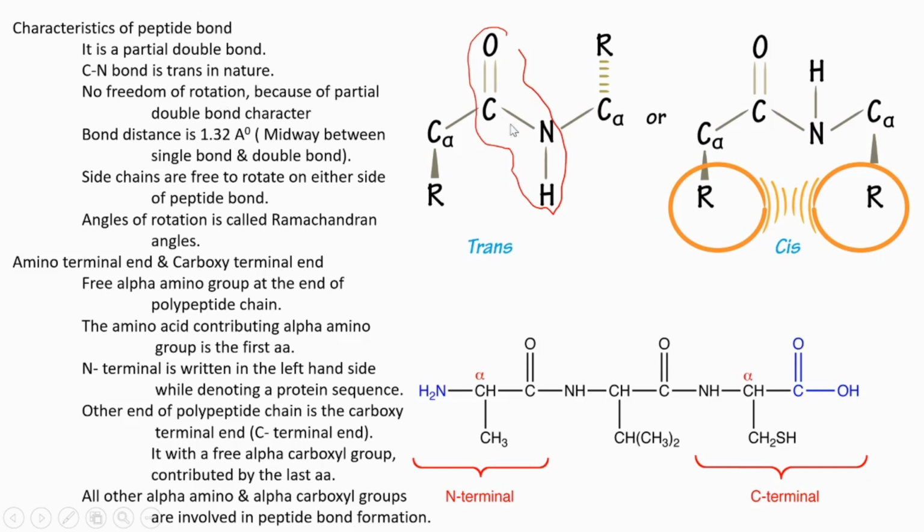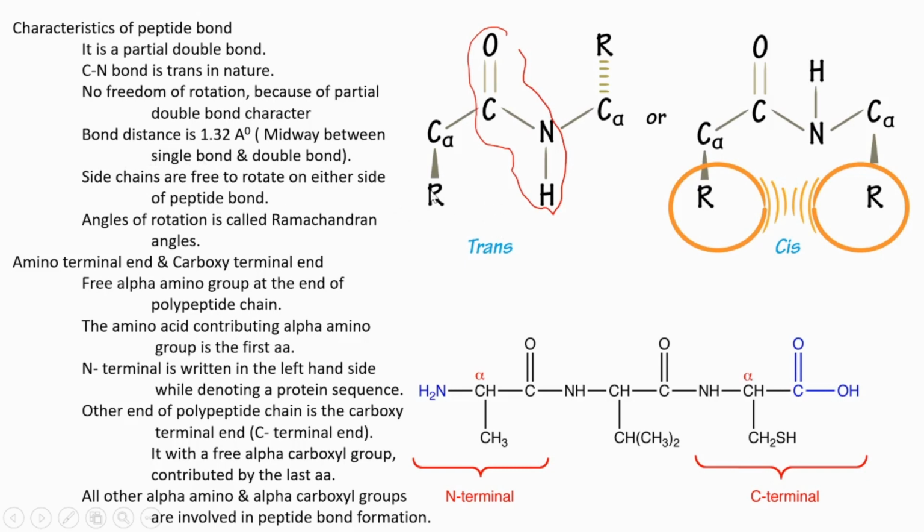It cannot rotate about its axis. It is not able to rotate freely, as it has a partial double bond character. And the bond distance, what is it? It is 1.32 Angstrom. And that distance is somewhat midway between single bond and double bond distances.